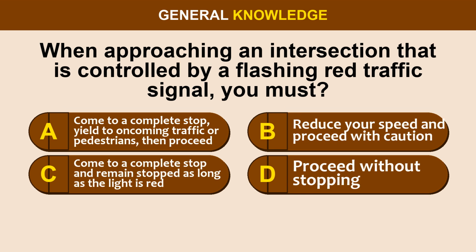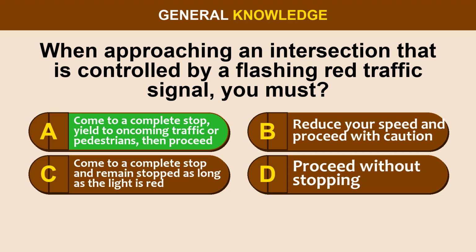Question 59. When approaching an intersection that is controlled by a flashing red traffic signal, you must, option A, come to a complete stop, yield to oncoming traffic or pedestrians, then proceed. Option B, reduce your speed and proceed with caution. Option C, come to a complete stop and remain stopped as long as the light is red. Option D, proceed without stopping.